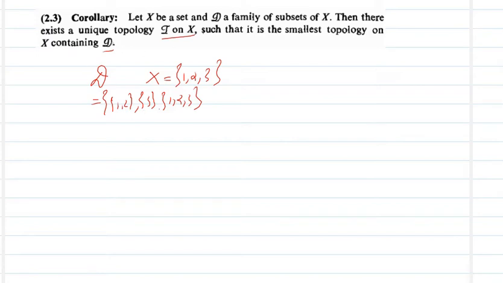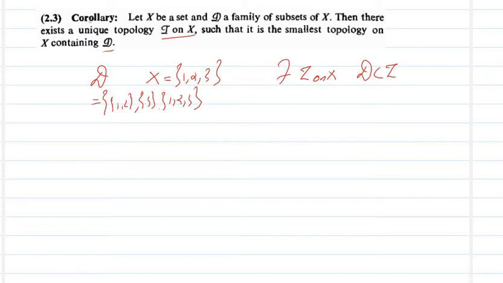Then there exists a topology tau on X such that it is the smallest topology on X containing D. That means we have to show that there exists a smallest topology tau on X such that D is contained in tau. So if you have given any family of subsets, you have to find a smallest topology containing that set.